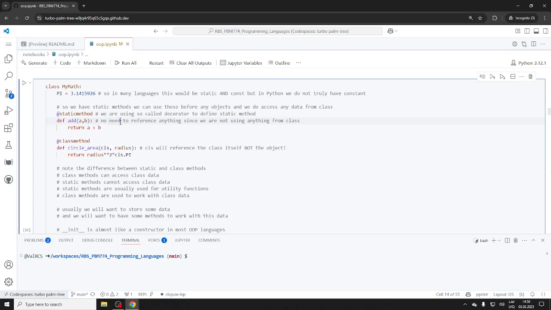So static and class method, did you understand the difference? Yes, because of the CLS. You have access to the class, all the references for the class, which could be other methods, could be anything, right? Kind of makes sense, but in Python terms, it feels a little bit stupid.